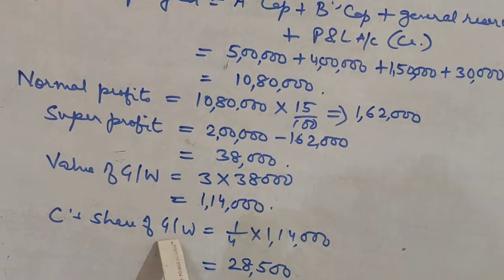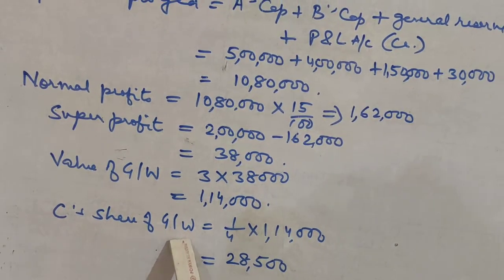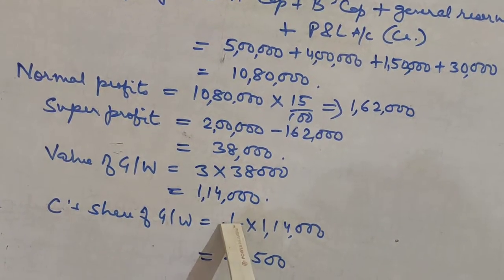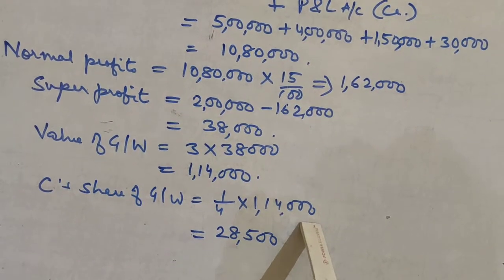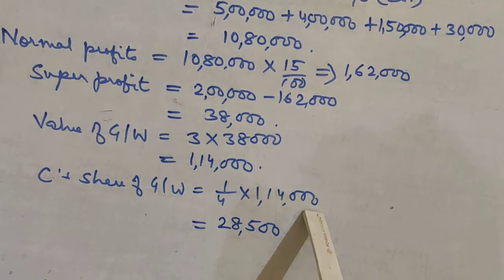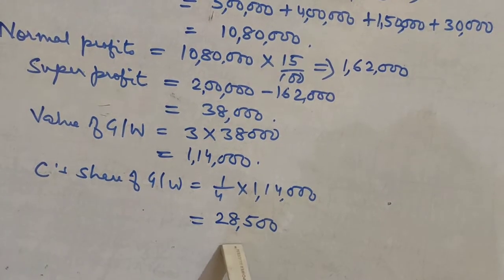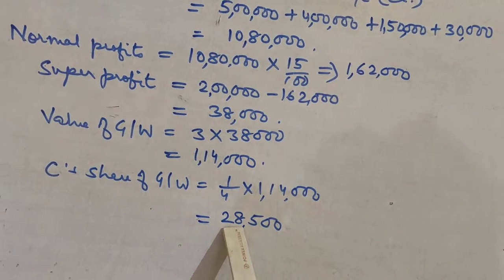Now C's share of goodwill will be the share of profit for which he is coming, that is 1/4 into total value of goodwill of the firm, that is 1,14,000. So it is equal to 28,500.